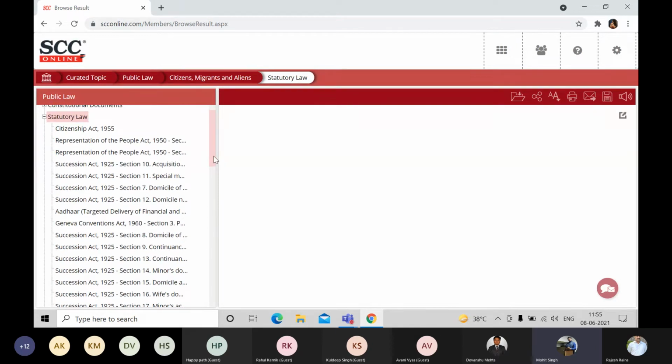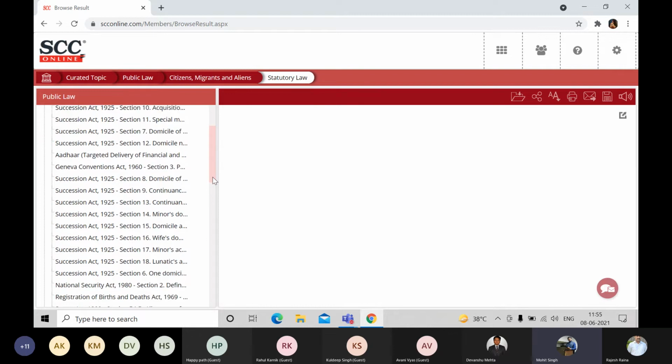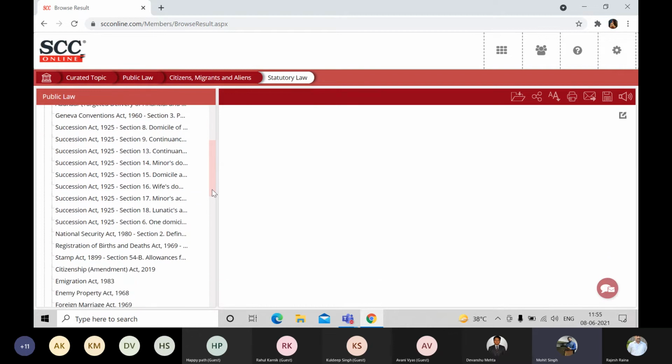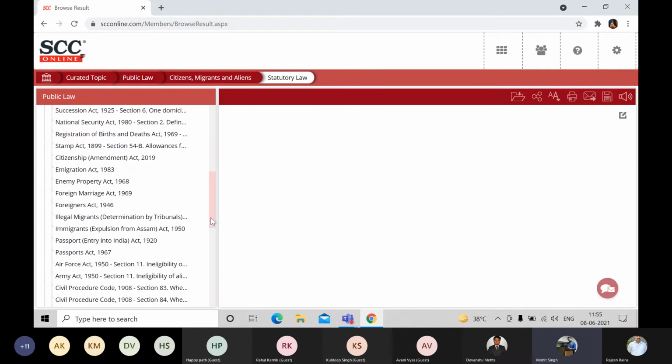That is, we not only include the principal statute over here, that is Citizenship Act 1955, but we also include some other act sections as well, which are directly discussing this category. So as you can see, Citizenship Act is over here, but there are also other acts, Succession Acts, Aadhaar Act, Geneva Convention Act, which are discussing this particular category. So those have been kept over there.